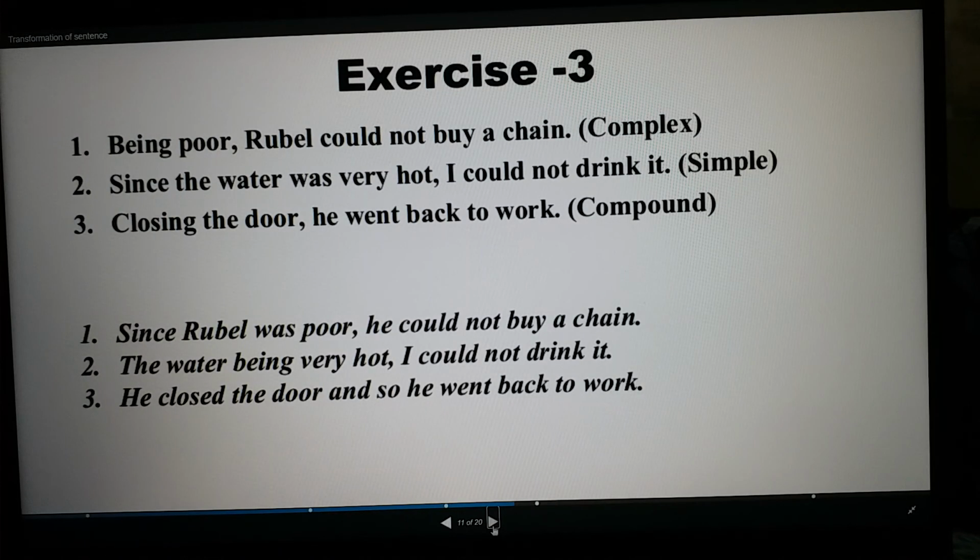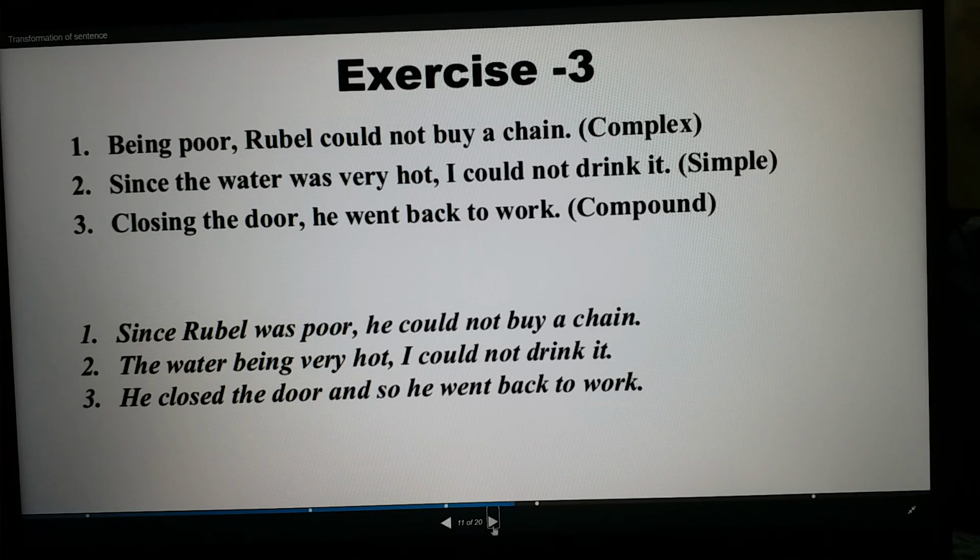So we will see more examples here. Being poor, Rubel could not buy a chain. You have to make it complex. So you see, being poor means verb plus ing. So how will you make it complex? You need to use as or since. Since Rubel was poor, he could not buy a chain. Since the water was very hot, I could not drink it. Now the sentence is complex and you need to make it simple.